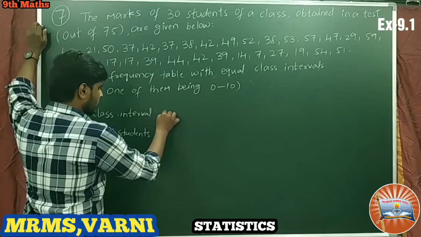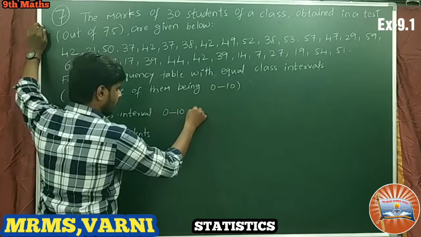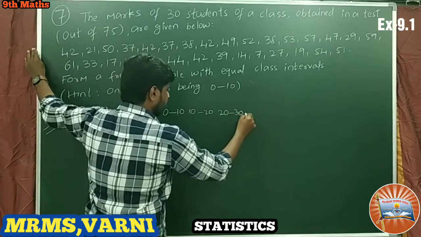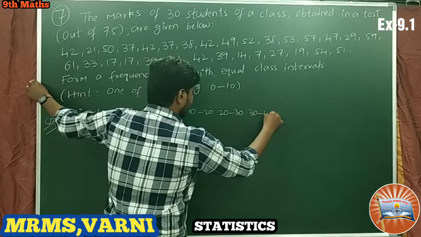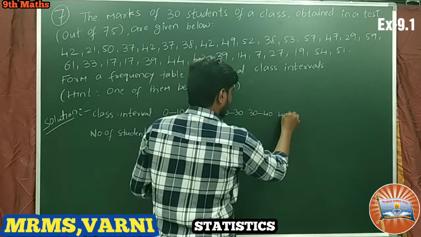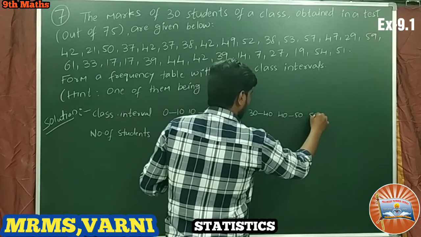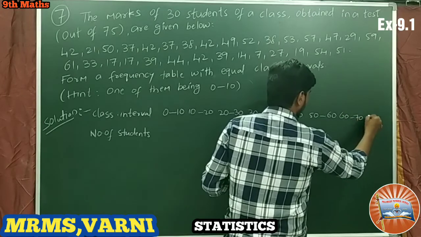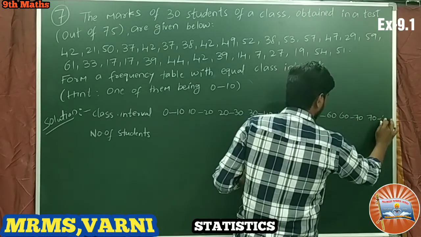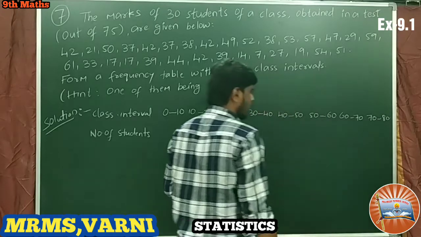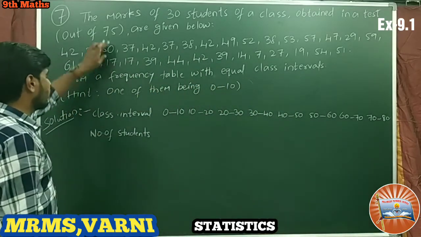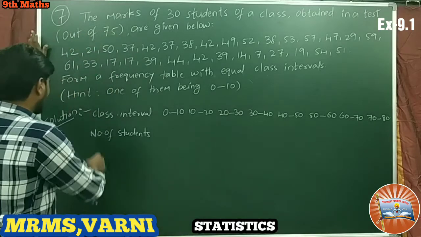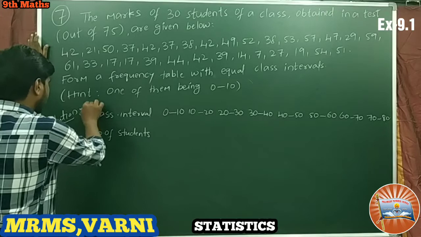First one 0 to 10 and 10 to 20, 20 to 30, 30 to 40, 40 to 50, 50 to 60, 60 to 70, 70 to 80. The maximum marks is 75 only, so we shall take up to there.